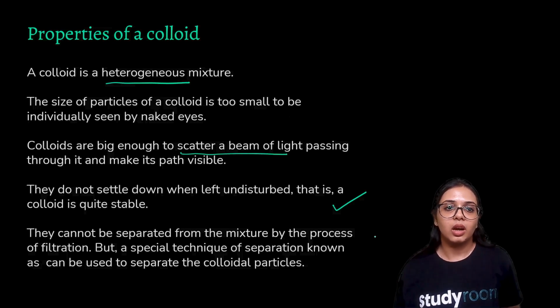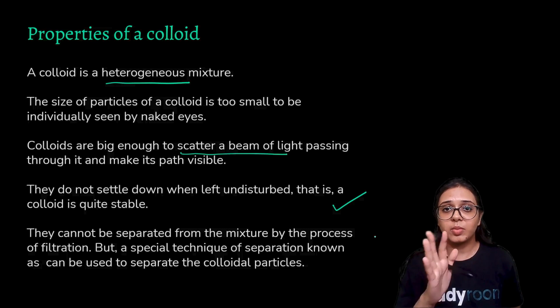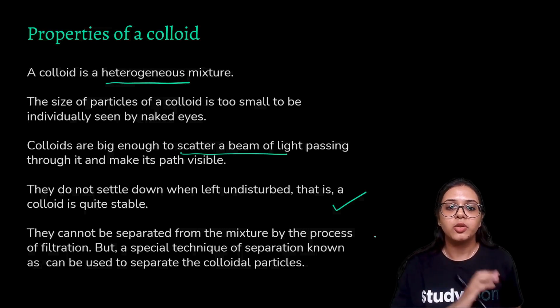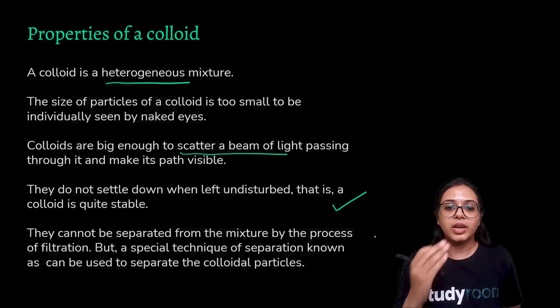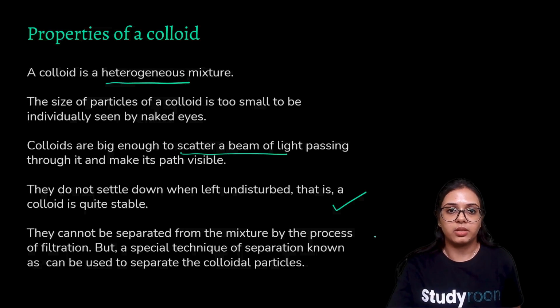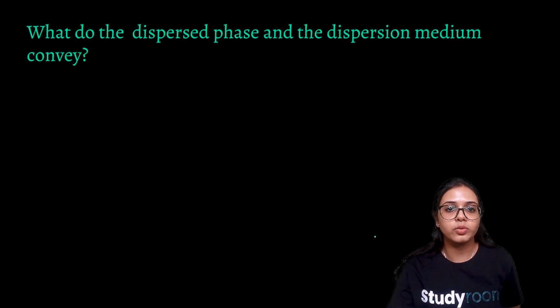So basically, colloid mixtures cannot be separated by physical processes such as filtration, similar to what we had in homogeneous mixtures. So to get around that, we have a special technique that we will use to separate the components from the colloidal particles. What do the dispersed phase and dispersion medium convey?